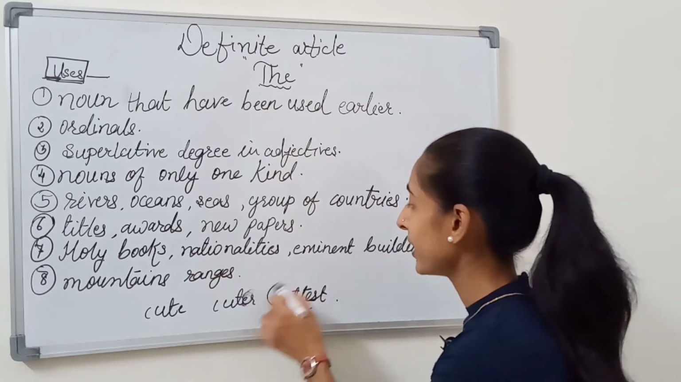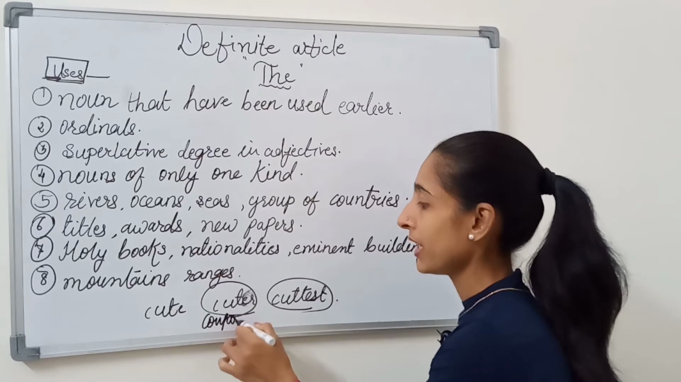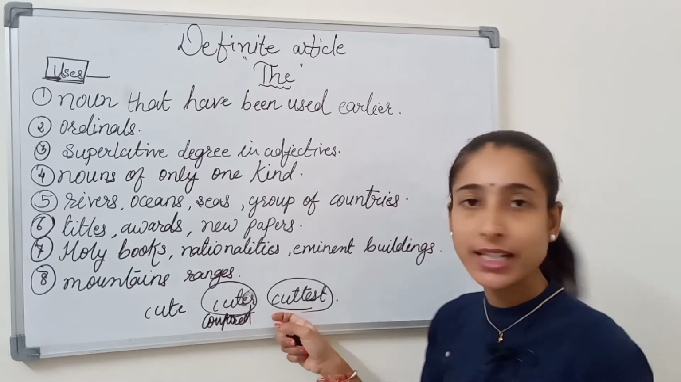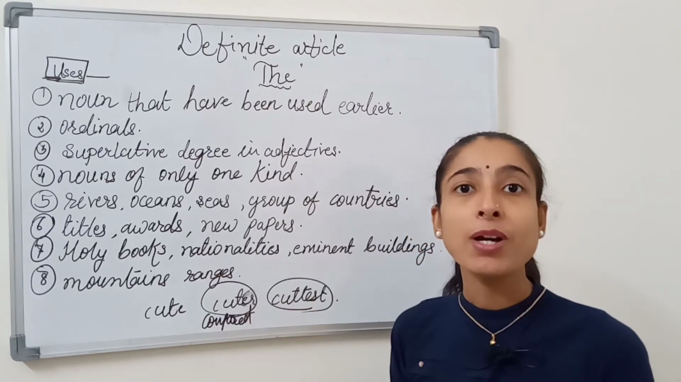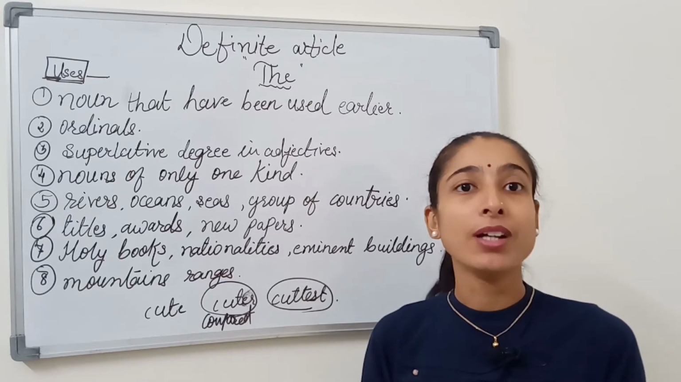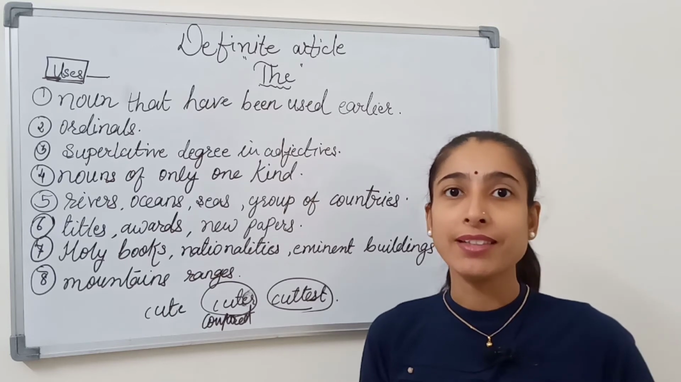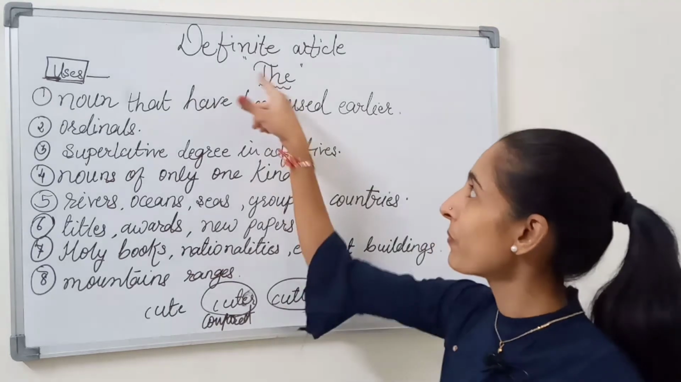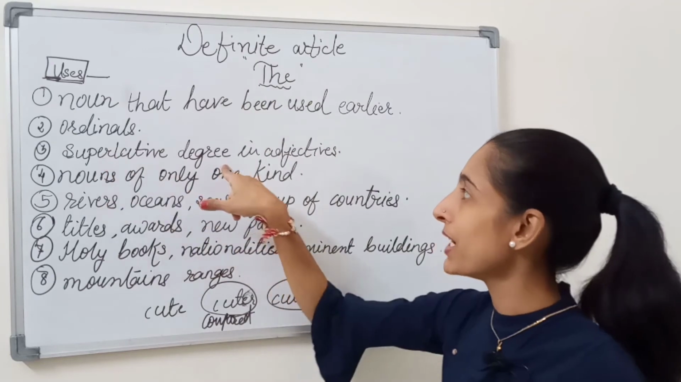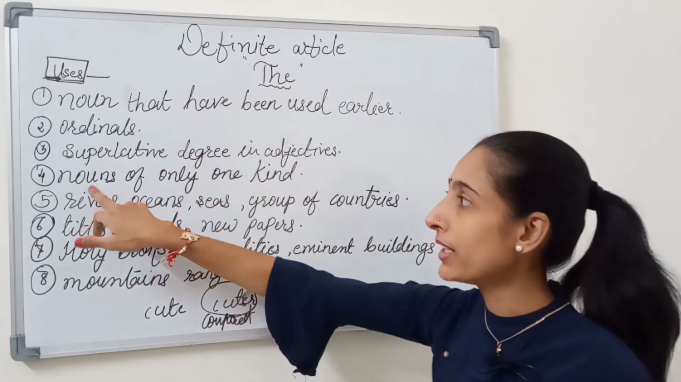So what did I do here? I have compared and picked among some girls in the class that Pari is the cutest girl in the class. So we use the definite article with the superlative degree in adjectives. Move to the fourth one.